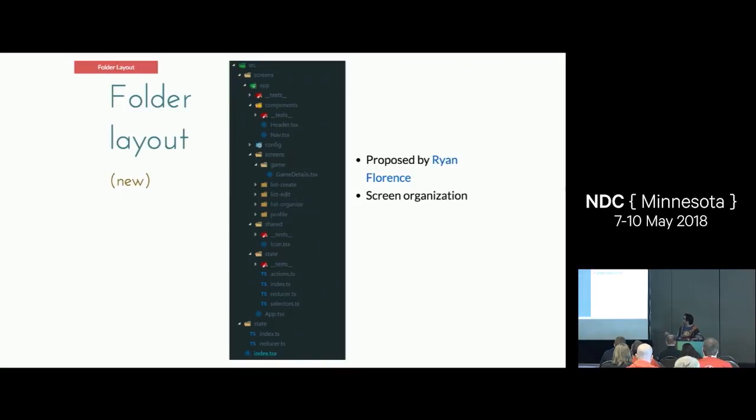And all we're doing is we're just having a convention where each screen folder can have a components folder, which is your components that are used in that screen. And then we have a shared folder, which is going to be a little special. This is a way to share components between that screen and any subscreens in your app. So what this allows us to do is achieve a scalable nesting layout.